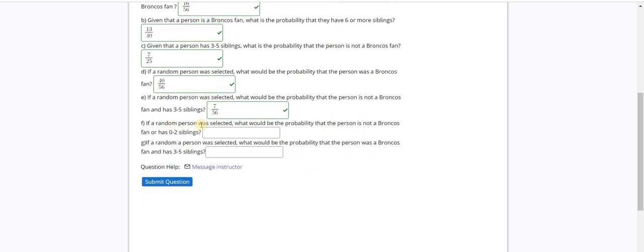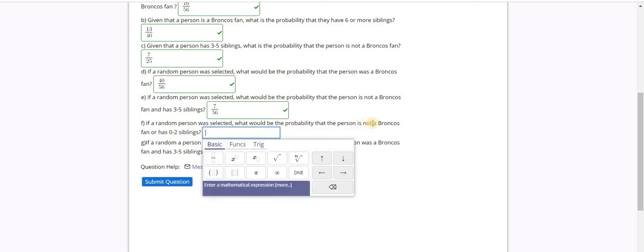The next one, if a random person was selected, what would be the probability that the person is not a Broncos fan or has 0 to 2 siblings? So for an or event, I need to combine both categories. I'm going to count how many Broncos fans there are, and then count how many people have 0 to 2 siblings, and I'm not going to count the Broncos fans twice.